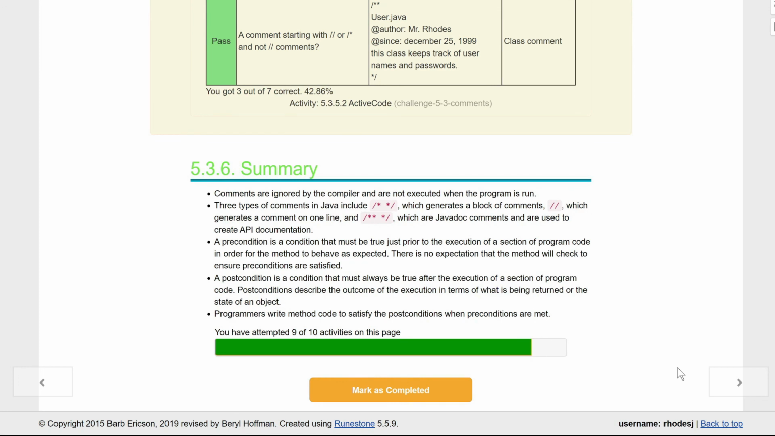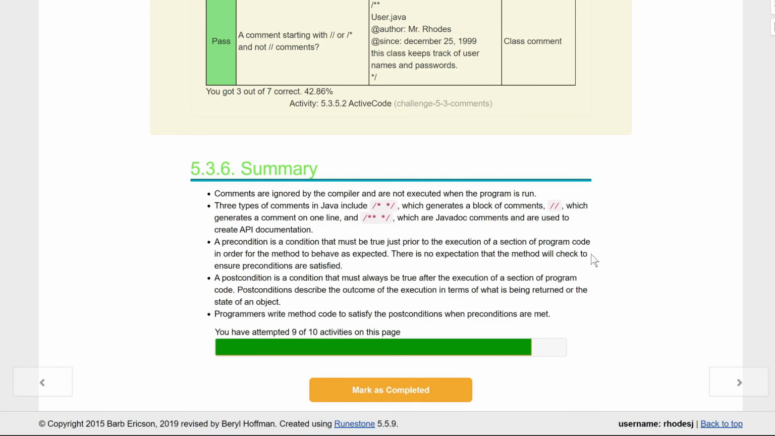A precondition is a condition that must be true prior to the execution of a section of programming code in order for the method to behave as expected. There is no expectation that the method will check to ensure preconditions are satisfied. A postcondition is a condition that always must be true after the execution of a section of program code. Postconditions describe the outcome of the execution in terms of what is being returned or state of an object. Programmers write methods to satisfy the postconditions when preconditions are met, kids.